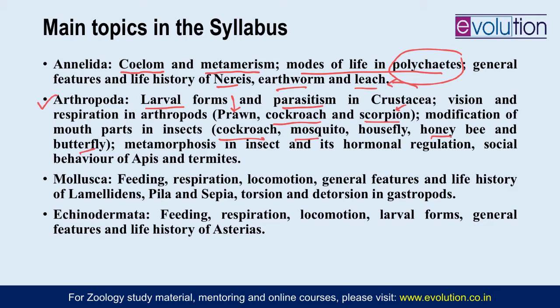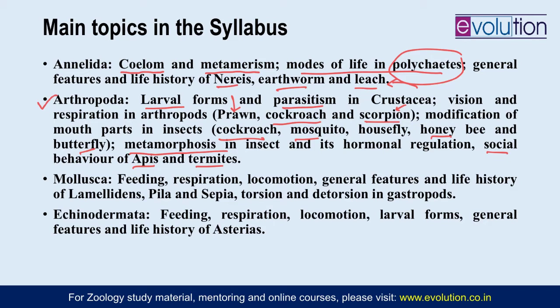Then insects also show a wonderful mechanism of metamorphosis. They may or may not show it, so you need to cover metamorphosis in insects and how the process is regulated through hormonal control. And then the social behavior or eusociality in the honeybee, Apis, and termites also. So these are all the topics of Arthropoda.